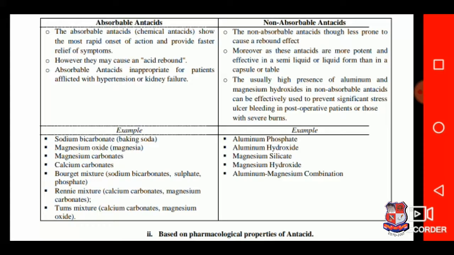Non-absorbable antacids are less prone to cause a rebound effect. Moreover, these antacids are more potent and effective in a semi-liquid or liquid form than in the capsule or tablet oral dosage form. The usually high presence of aluminum and magnesium hydroxide in non-absorbable antacids can be effectively used to prevent significant stress ulcer bleeding in post-operative patients, or those with severe burns.